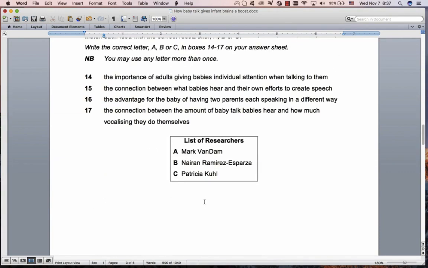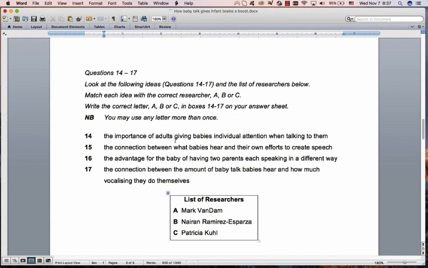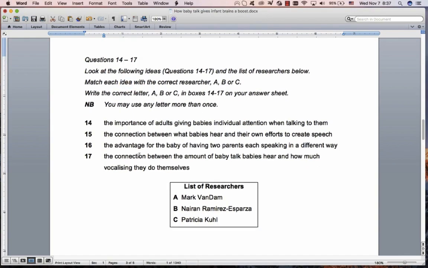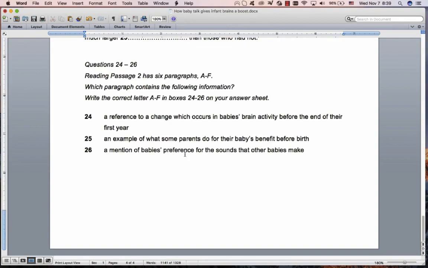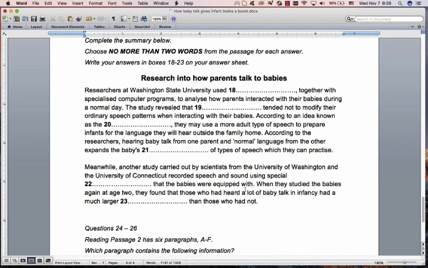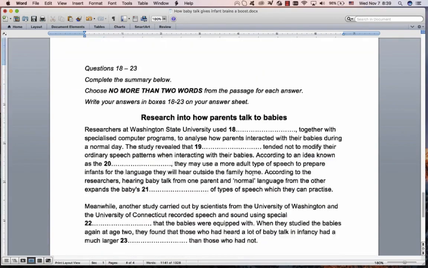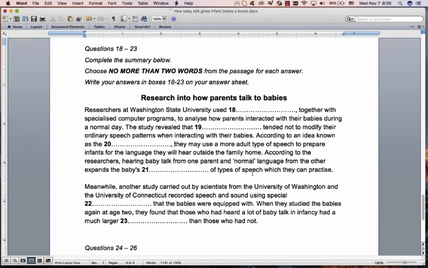We've got matching people with what. Definitely focus on that. This doesn't really help us very much because idea is a very general word. If it's statements, it's nice because you only look at what they said. But here, an idea could be what they said. It could be what they thought. It could be anything connected with them. So actually, it doesn't help us this much. Then we've got a summary and match the paragraph. So we're going to probably do this one first, then this one, and then that one last. Right, let's get into it.